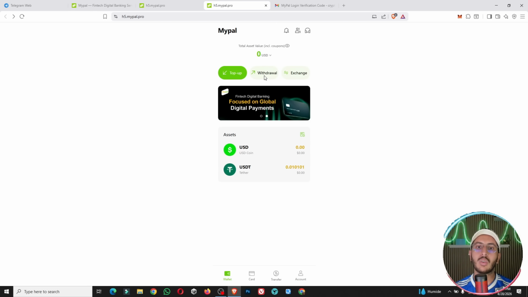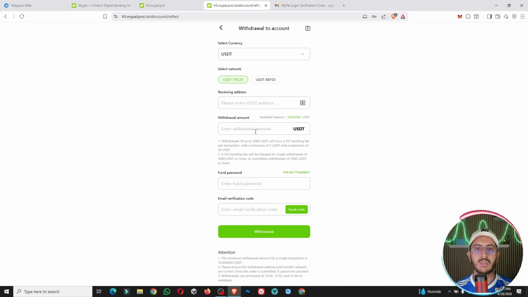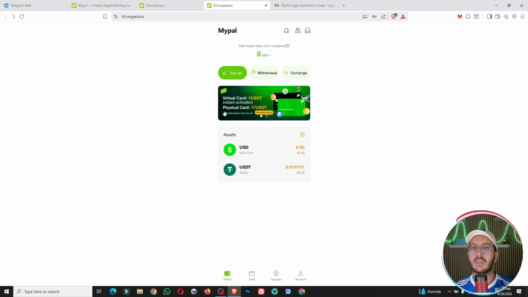One more thing, you can also make a withdrawal to your wallet. For example, put your address, withdrawal amount, fund password, and then withdraw. It means that you can make a deposit and you can also make a withdrawal. The funds, you control them, as you see, guys. So everything is clear. Guys, I hope you like it.